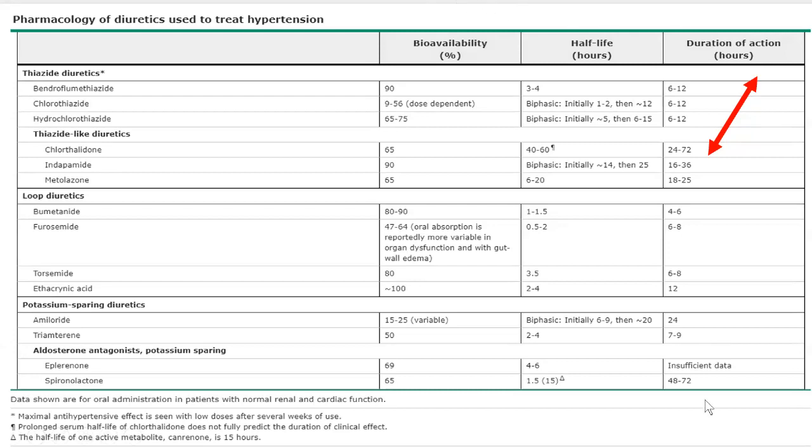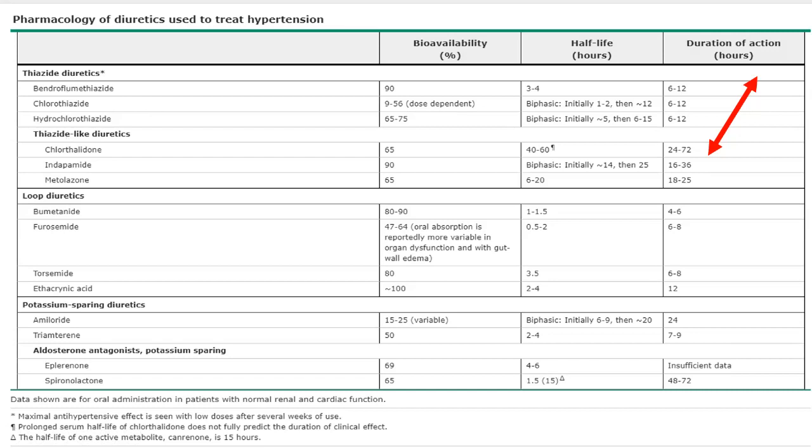But if you see the half-life and how long the action persists, we have thiazide diuretics like chlorothiazide or hydrochlorothiazide mainly, and thiazide-like diuretics, that is chlorthalidone, indapamide, metolazone, and then we have the loop diuretics like furosemide or torsemide now.